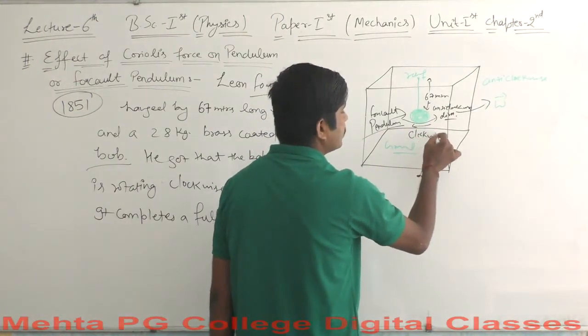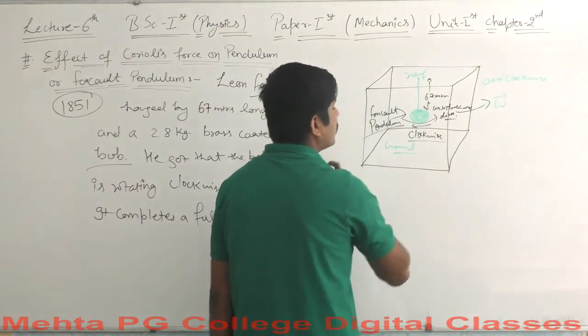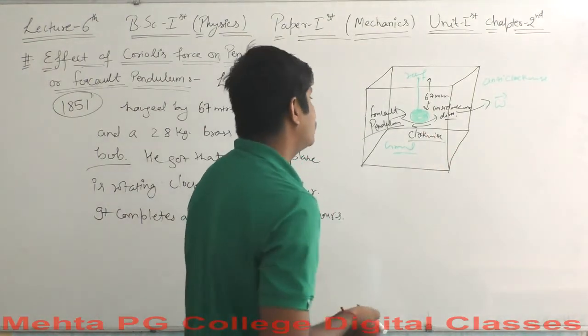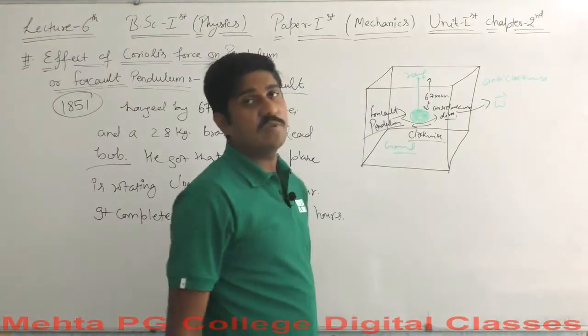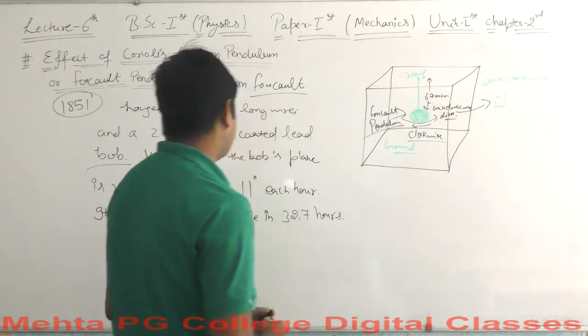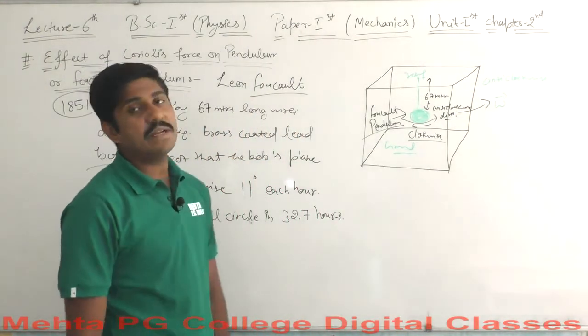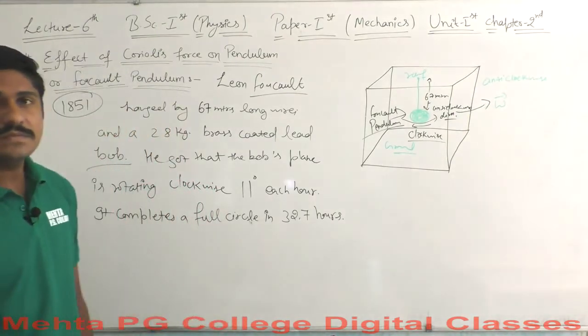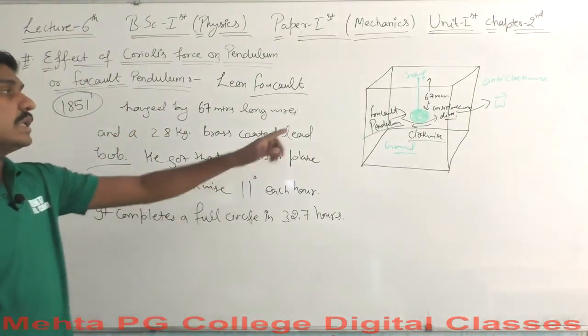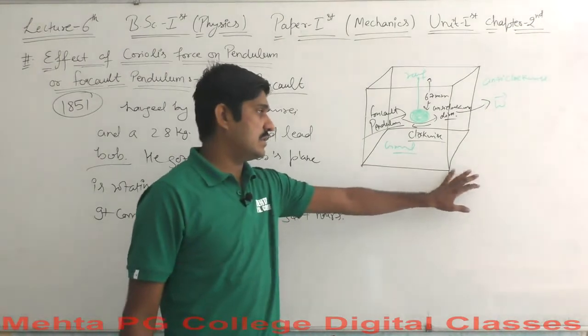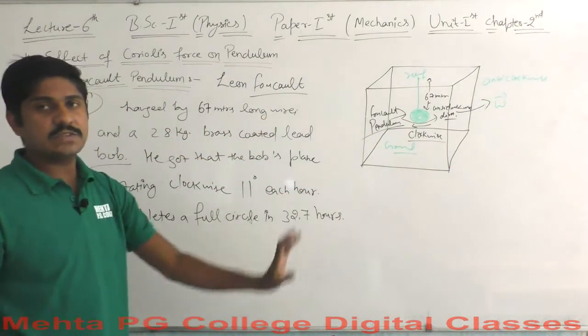Let's say in the clockwise direction the bob will move, and the bob will make a complete rotation in 32.7 hours. I hope that you got the things. This is only for your explanation. You can take a screenshot for your reference, but it is only a reference here.